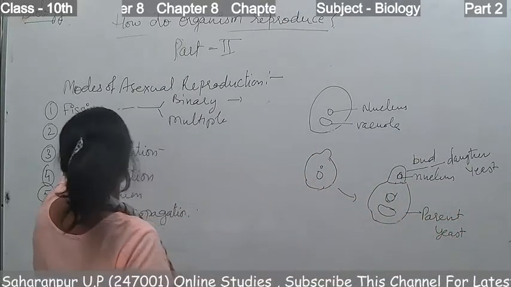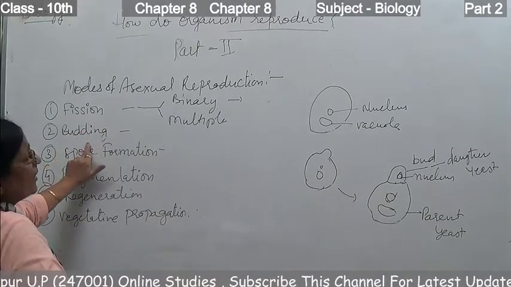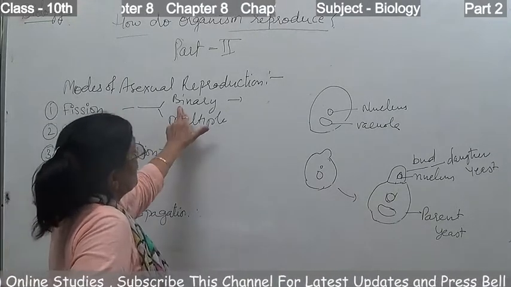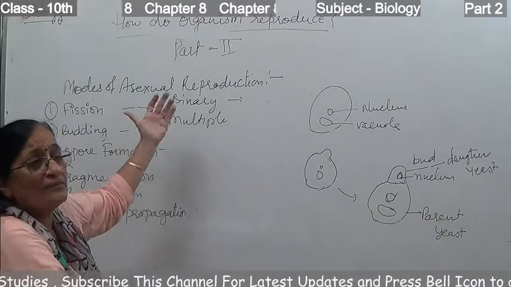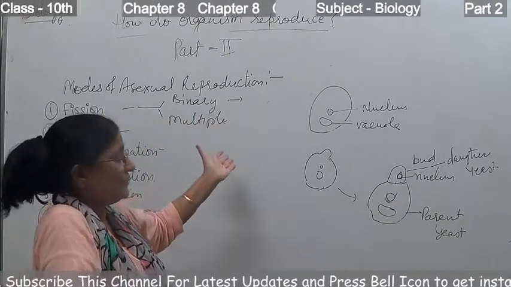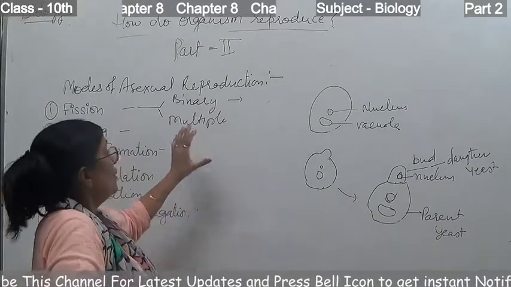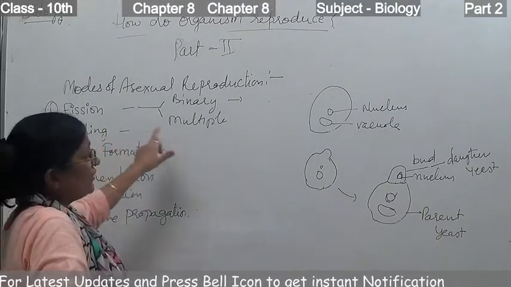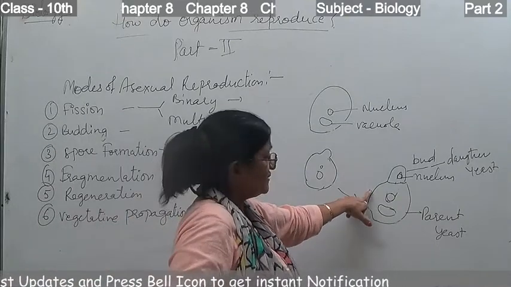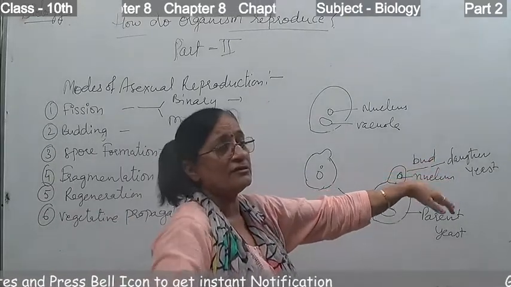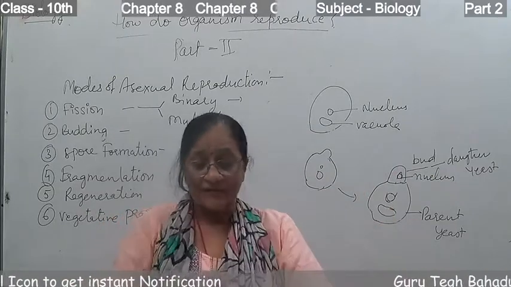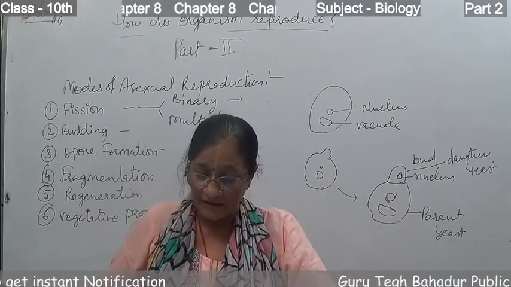So in fission and budding, you see, in fission the organism, the amoeba or the plasmodium, loses its identity. But in budding the parent yeast is still there, and only a daughter yeast, the new organism, is formed. So this is the process of budding.